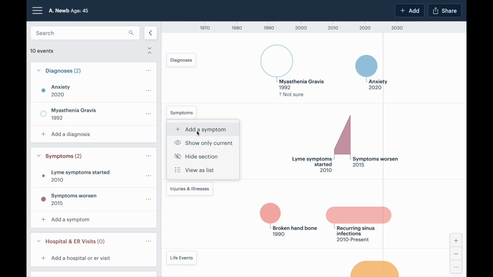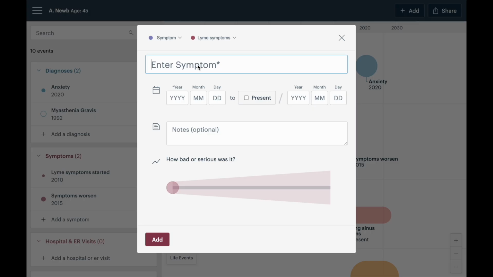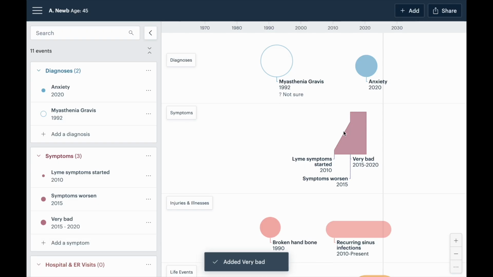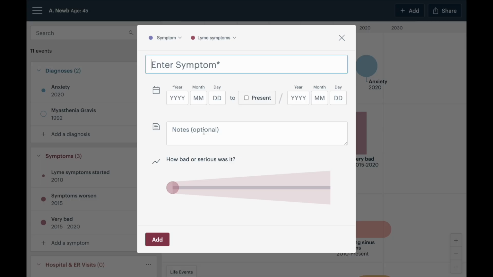Now let's say I want to make a plateau from 2015 to 2020. So I'm going to do very bad from 2015 to 2020. We're going to make this the worst possible. So that has created a plateau here at the top, and then slow improvement to let's say 2024.